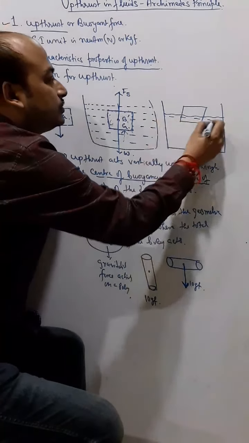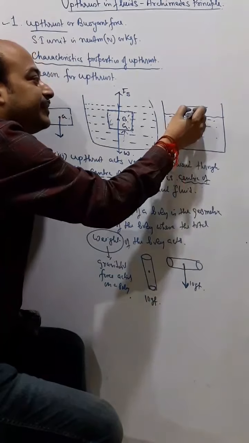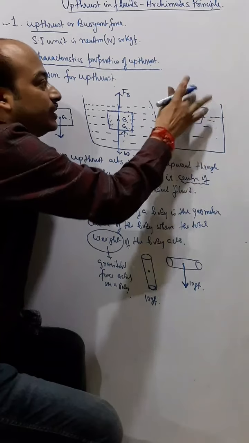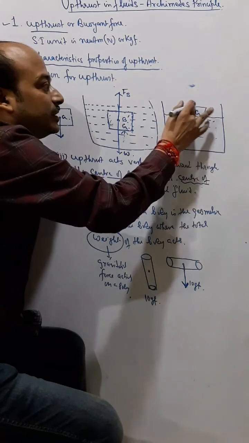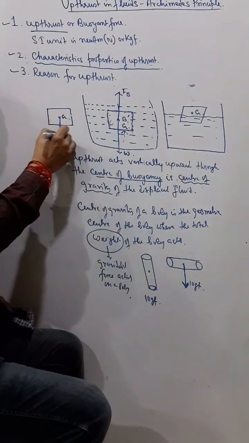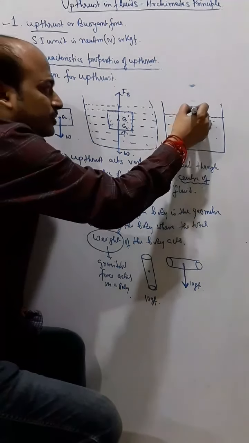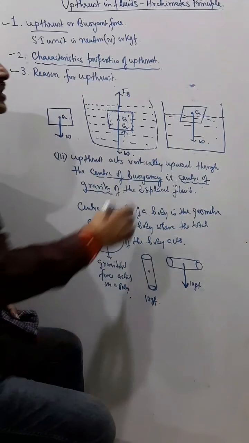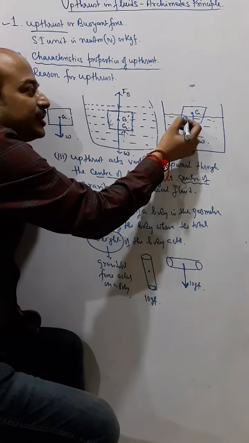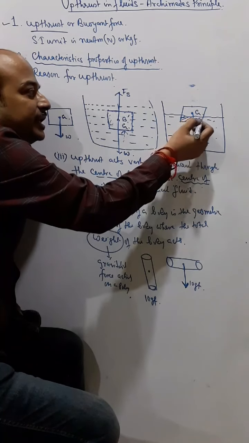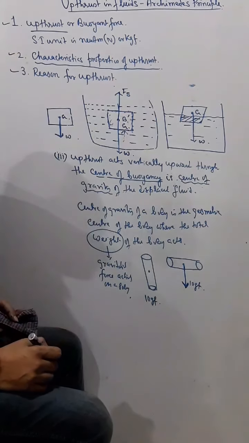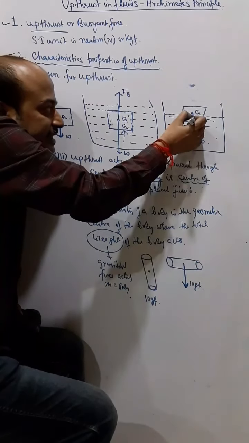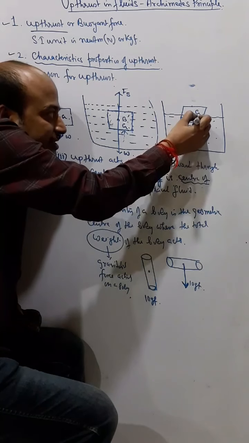So the center of gravity is this G, and from the center of gravity the weight of the body acts downward. So this is W. Naturally the center of buoyancy will be the center of gravity of the displaced liquid. Only this much liquid is displaced. Now this much liquid has a center of gravity, and that center of gravity is the center of buoyancy. Now suppose the center of buoyancy lies here.